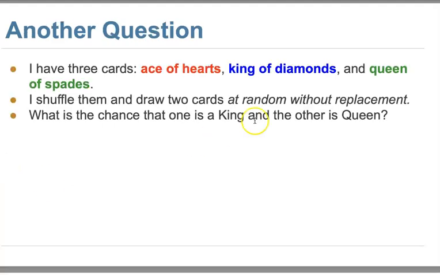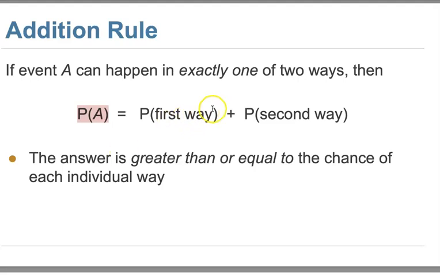So in our example, 1 king, 1 queen can be king first, then queen, or queen first, then king. So that's 2 different ways. Okay, so then we add them together. When you add them together, the answer is greater than or equal to the chance of each individual way because of addition. But remember, they don't only have 2 different ways. They may have multiple ways. Then you just need to add all the possible outcomes for event A.